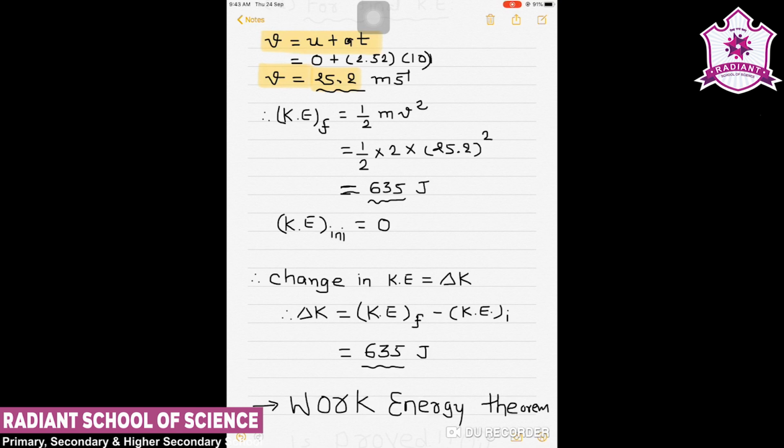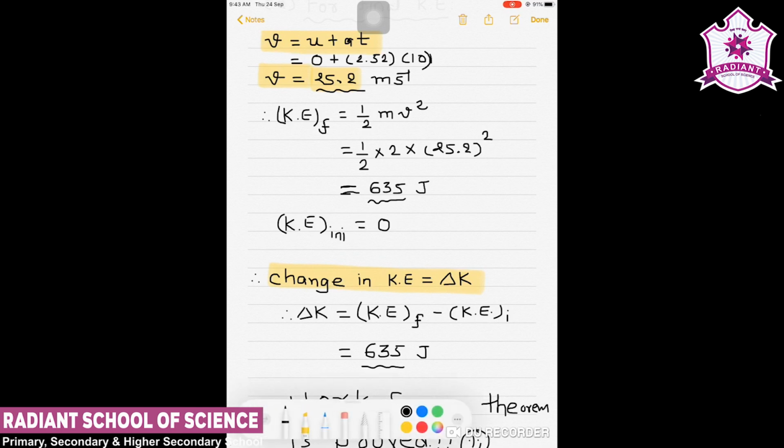So the change in kinetic energy, delta K, is KE final minus KE initial. KE final is 635 and K initial is 0. So delta K, the change in kinetic energy, is equal to 635 joule.